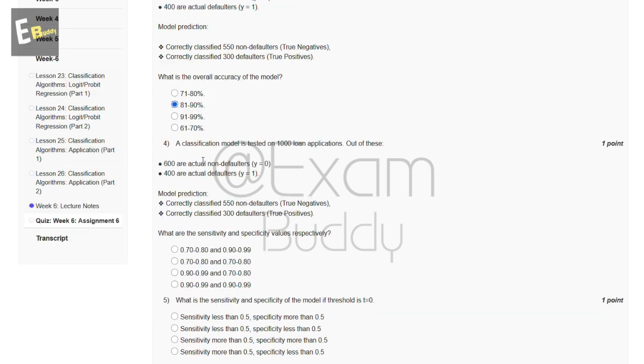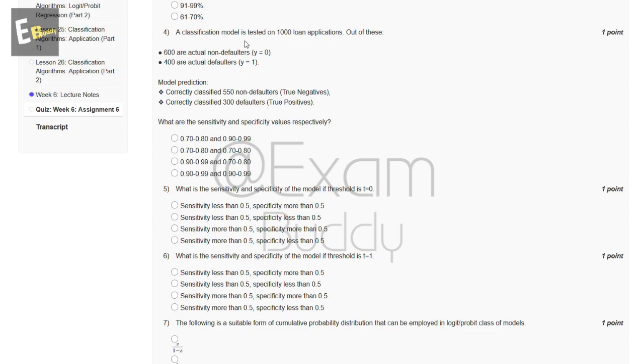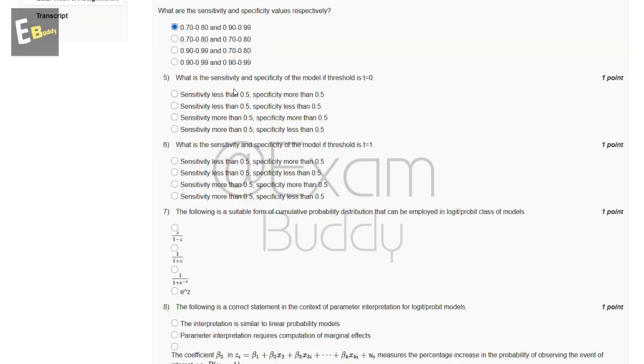Now the fourth question is, a classification model is tested on 1000 loan applications. Out of these, 600 are actual non-defaulters and 400 are actual defaulters. Model prediction: correctly classified 550 non-defaulters, correctly classified 300 defaulters. What are the sensitivity and specificity values respectively? These are the options, and the answer to our fourth question is A, 0.70 to 0.80 and 0.90 to 0.99.